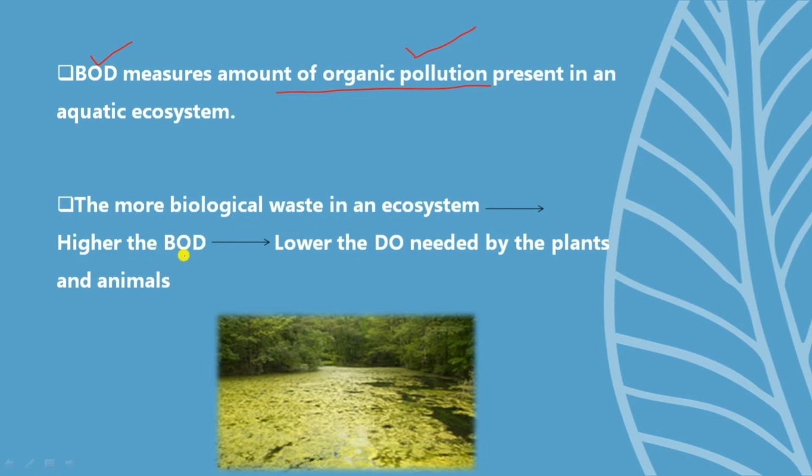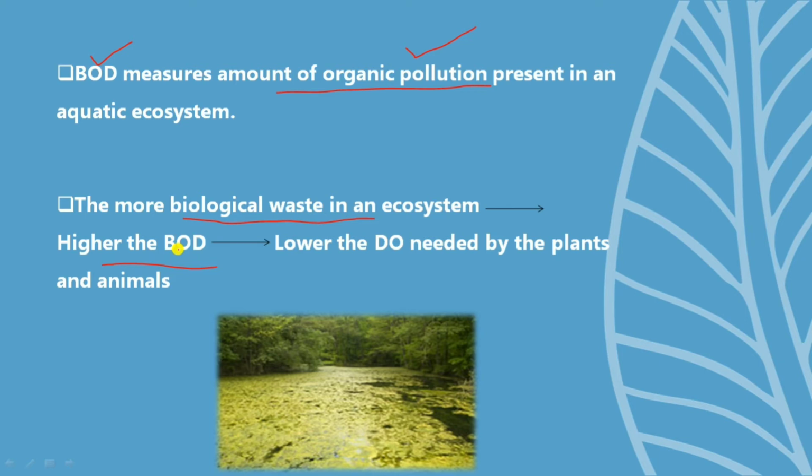How? If there is more biological waste in an aquatic ecosystem, more dissolved oxygen is needed by the microorganisms or bacteria to decompose that biological waste, which means the amount of dissolved oxygen, called BOD, is higher. The more dissolved oxygen, the higher the BOD. So when there is more biological waste in an ecosystem, the BOD will also be higher.